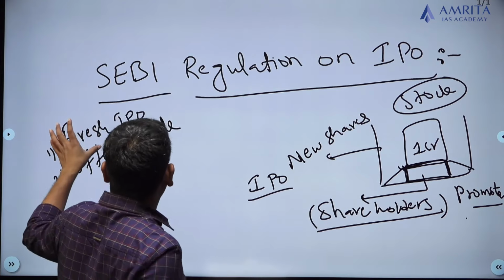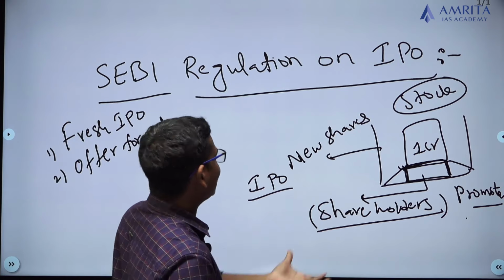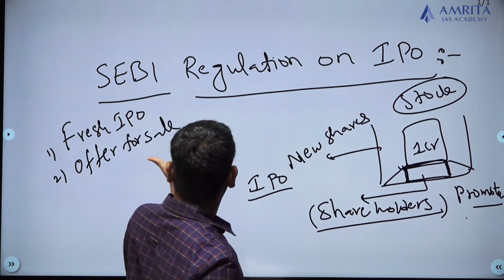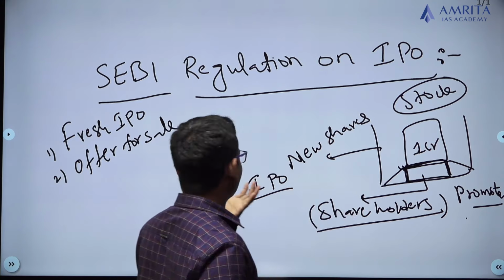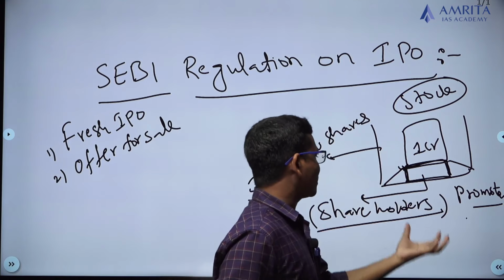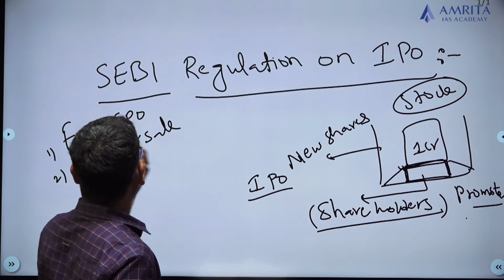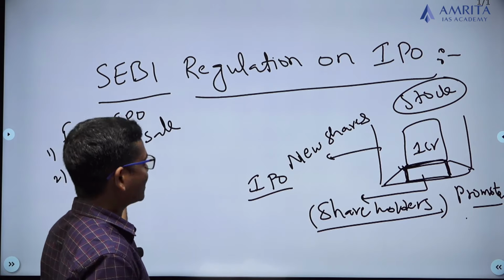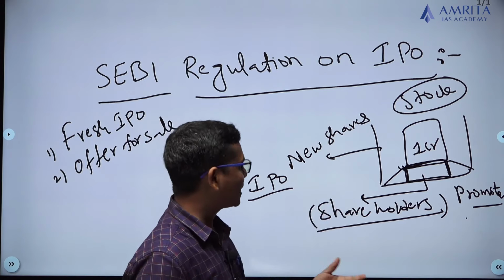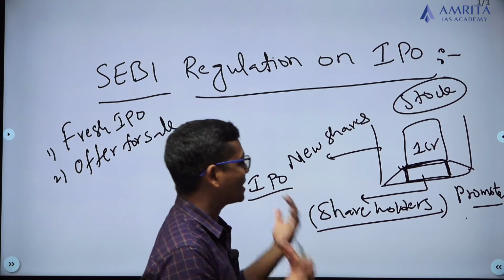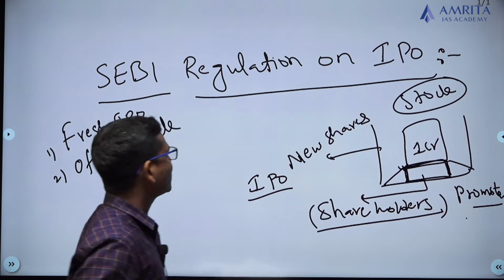But anyhow, one way is to collect more new investments, which brings fresh investors and fresh capital, that is one IPO. And the second one is, the promoter wants to reduce his stake and transfer ownership. In that way also they can go for this offer for sale. In that way also they can bring new investors and bring capital, which may not be extra capital, but only to balance the existing capital. So these are the two things.